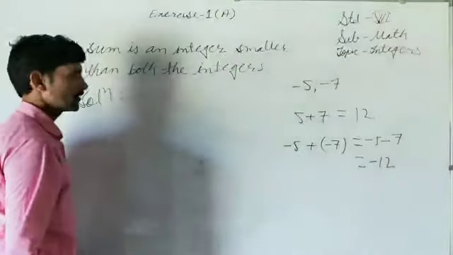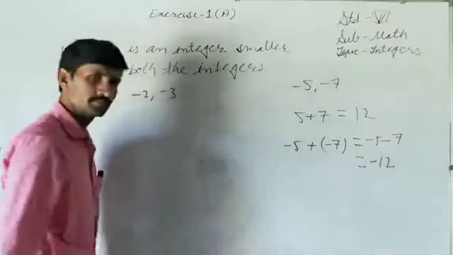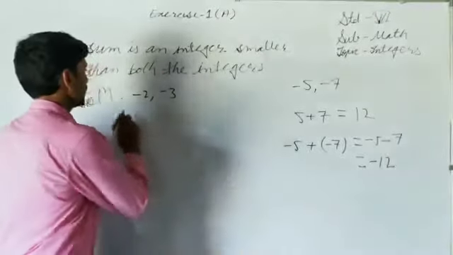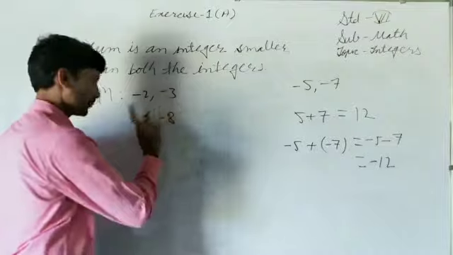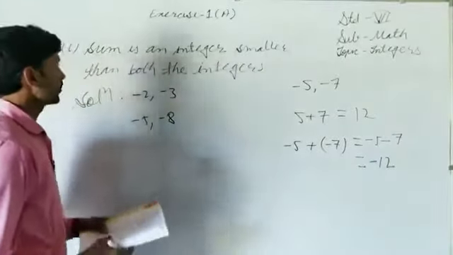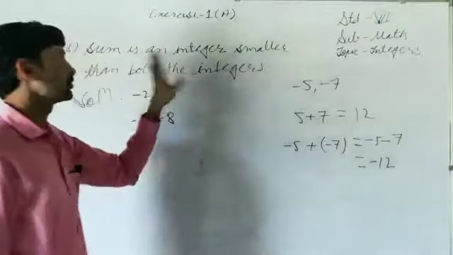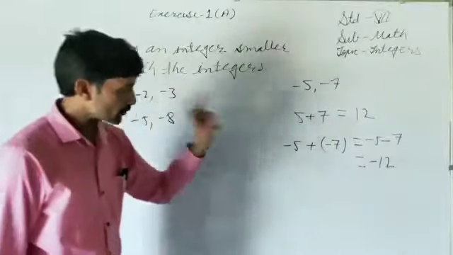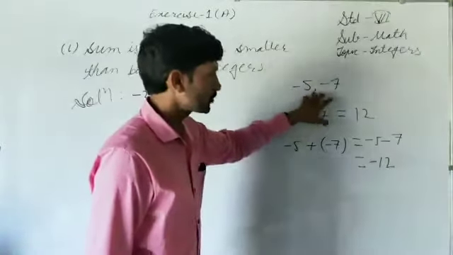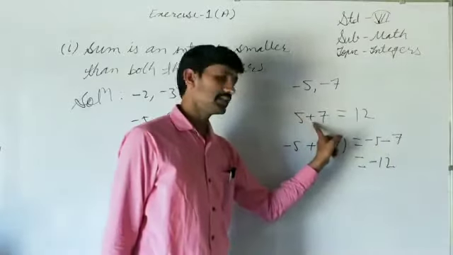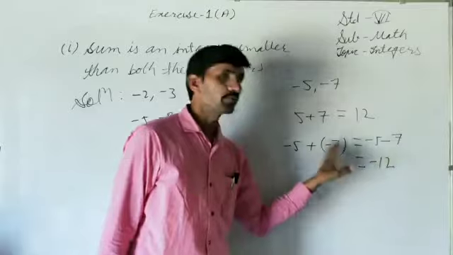You can take any two negative integers. Suppose I have taken minus 2 and minus 3. Answer can vary. Any other of you can take minus 5, minus 8, but both must be negative. So if both are negative, then sum will be an integer which is smaller than both the integers. So we have taken two cases. One is positive, other is negative. If both the integers are positive, then their sum will be greater than both the integers. If both the integers are negative, then their sum will be smaller than both the integers.